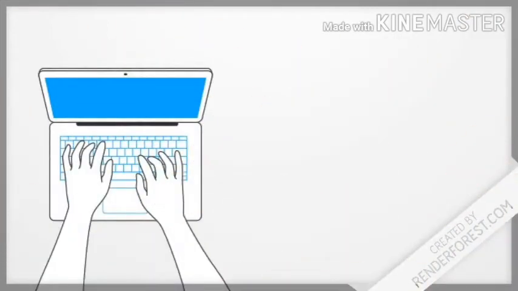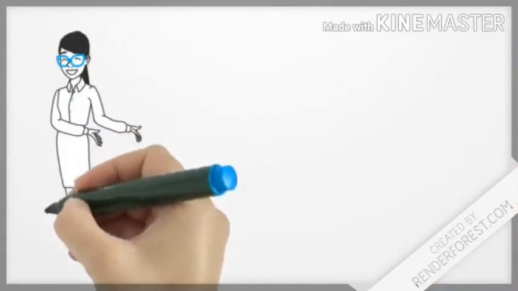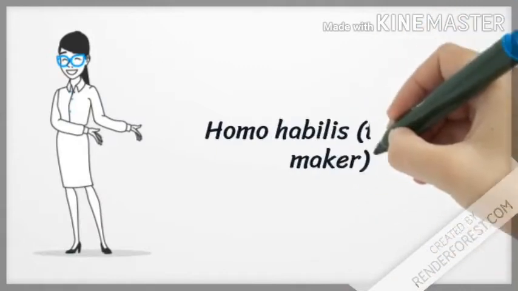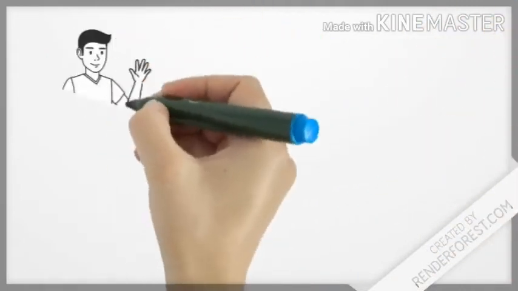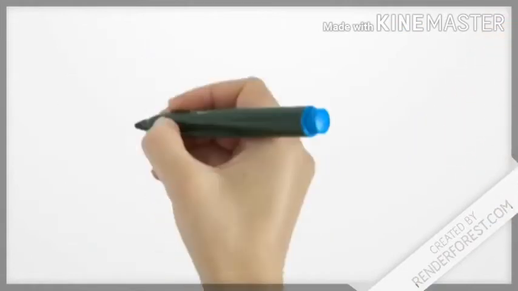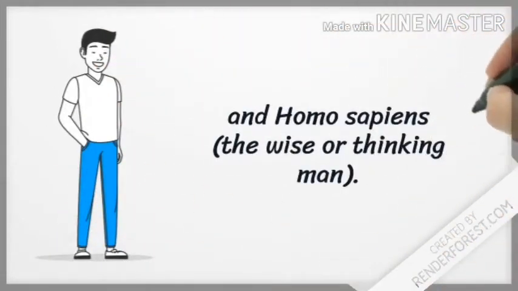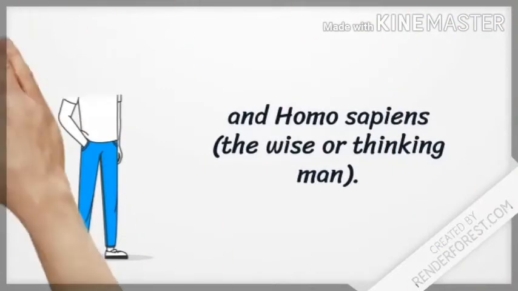So fossils are classified as: number 1, Homo habilis, the tool maker; number 2, Homo erectus, the upright man; and number 3, Homo sapiens, the wise or thinking man.